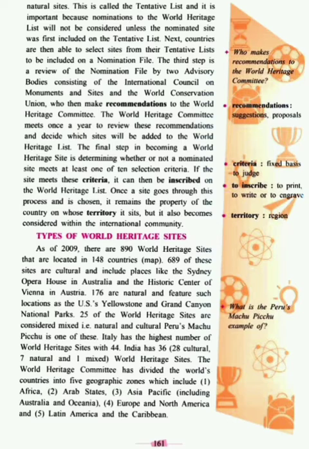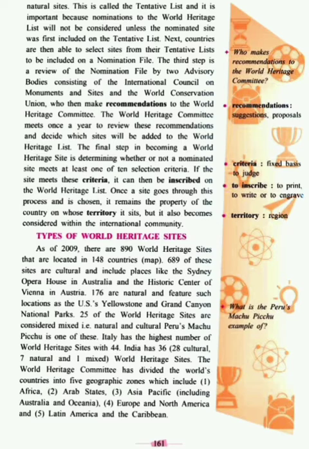You can search them on Google and see what features led to their inclusion as heritage sites. Out of that, 176 are natural, which we saw at the start, that cultural and natural should all be included. So 176 are the natural ones, of which one is Grand Canyon National Park and another is US Yellowstone. Now 25 of the World Heritage sites are considered mixed, as we saw. It should be a mixture of both natural and cultural. Peru's Machu Picchu is one of these, so you can search it on Google.